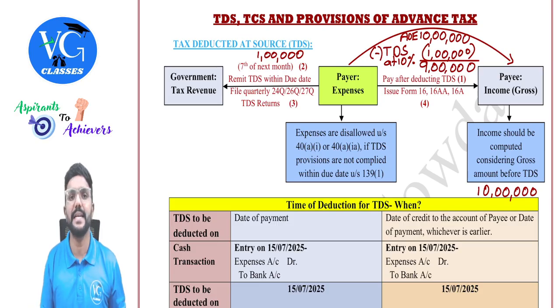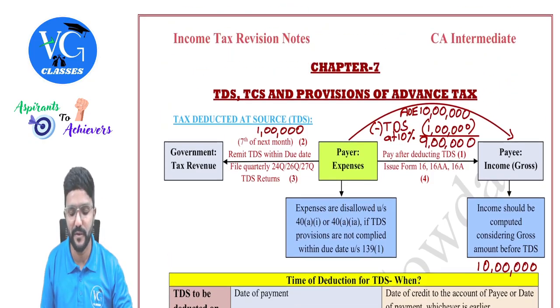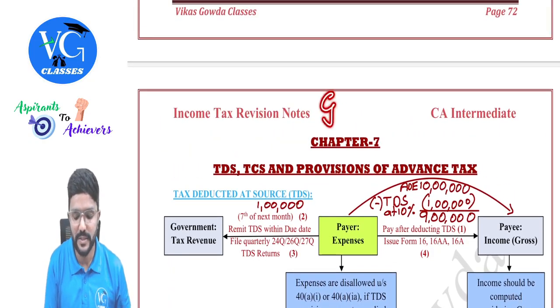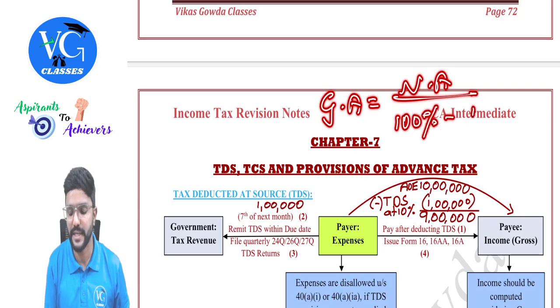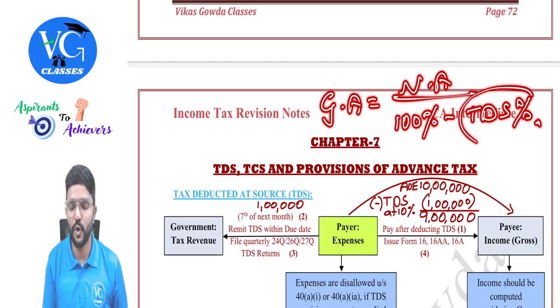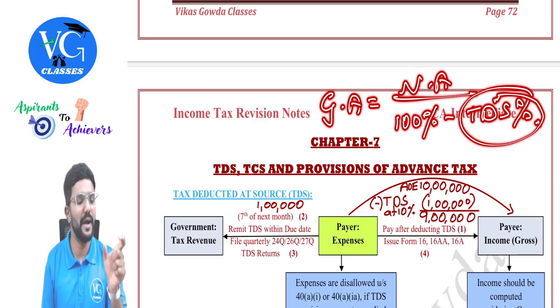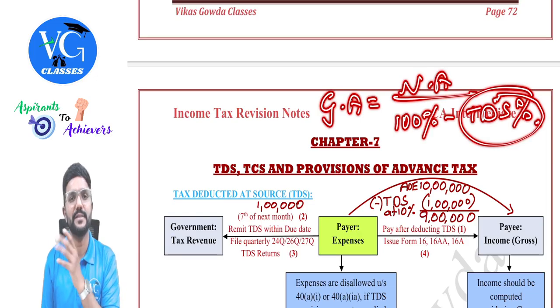Got it? Sir, how do we calculate? If the net amount is given, how do I calculate the gross amount? Guys, you use a simple formula. What is it? Gross amount is equal to net amount divided by 100% minus the TDS rate, TDS percentage. And you should know what is the TDS percentage under each section. Only then you will be able to calculate it. Or else sometimes they will only give the amount received is this much, net of TDS 1500.